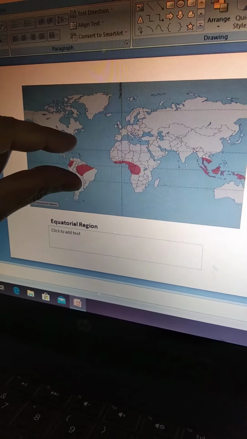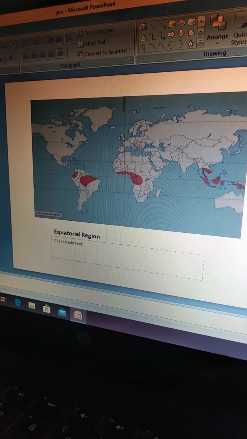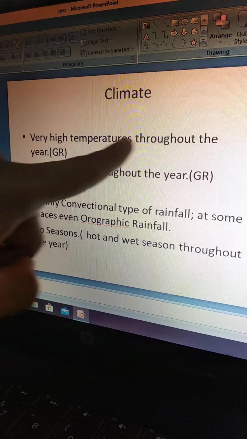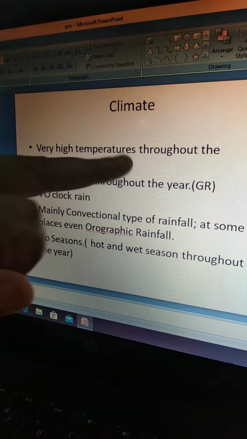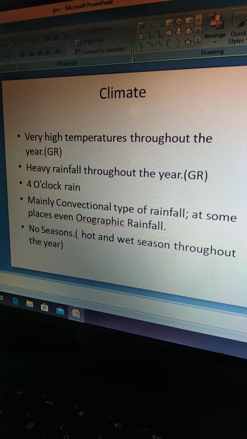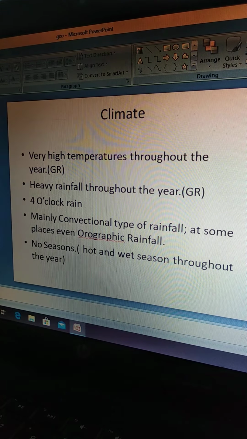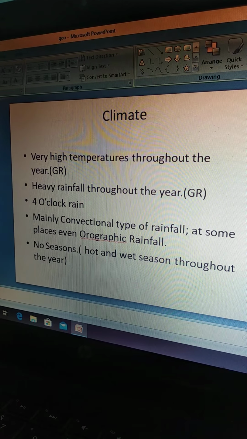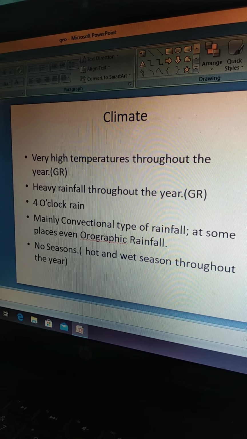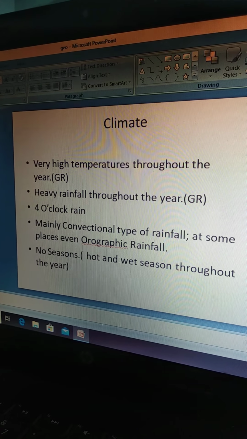So naturally, if the region is getting the direct rays of the sun throughout the year, the region would be experiencing very high temperatures. So this would be your reason behind it. The region is experiencing very high temperatures simply because the area receives direct rays of the sun throughout the year.